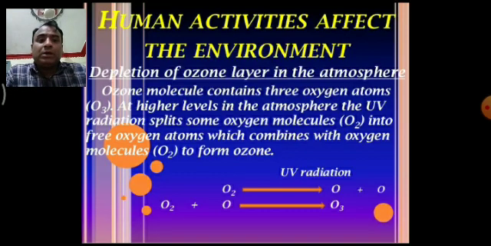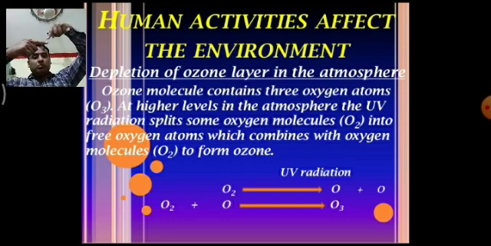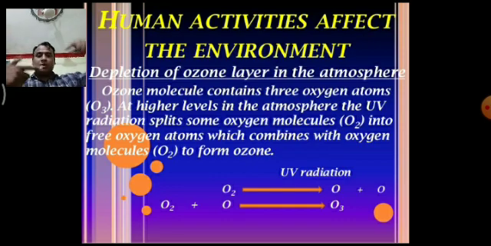Now, ozone is a molecule containing 3 oxygen atoms. The formula of ozone is O3. At higher levels in the atmosphere, UV radiation splits some oxygen molecules, O2, into free oxygen atoms, which combine with oxygen molecules to form ozone. How is ozone formed? When UV rays, which have more energy, fall on the O2 molecule, it breaks the O2 molecule into oxygen atoms. This single oxygen atom is highly reactive. It can combine with another oxygen molecule and form O3. So the formation of ozone depends upon UV rays.